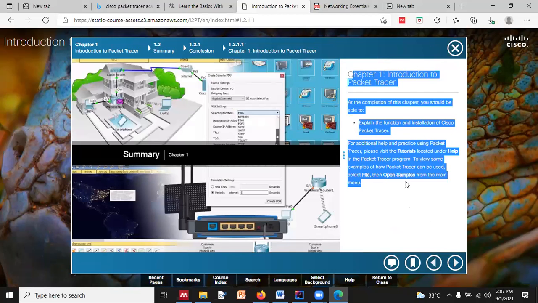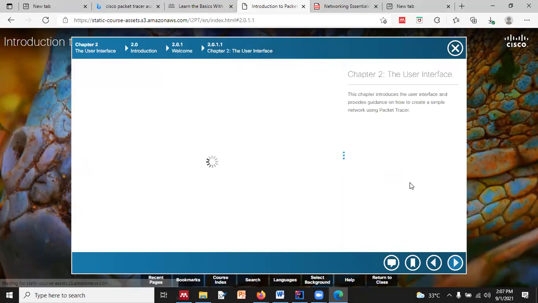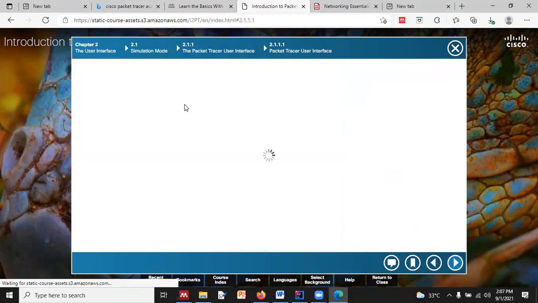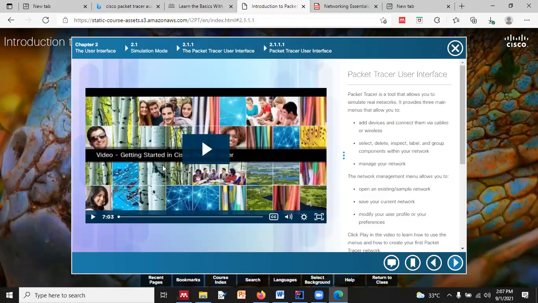So over here, chapter 1 is talking about the introduction and the installation part, and then chapter 2 will come, right? In chapter 2, you will find the user interface, which we have already done, right? Which talks about the tools, the cables, right? And how we can delete, how we can add the panel that we discussed in the previous labs, right?